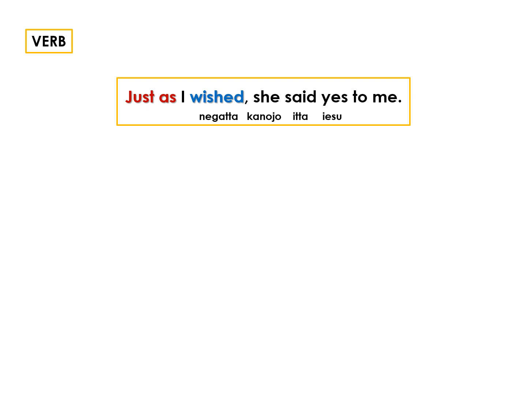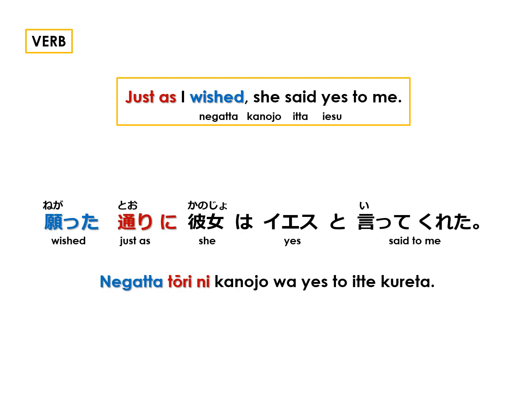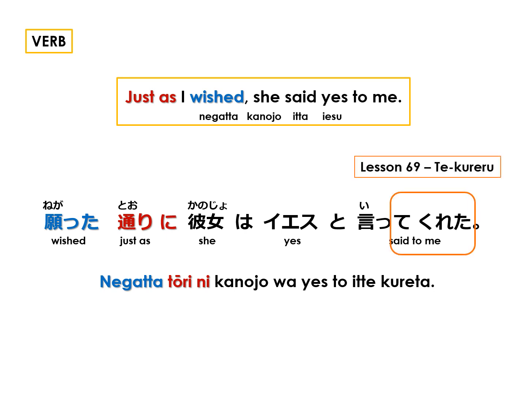Wished is 願った, and just as wished is 願った通り. In Japanese, 願った通りに彼女はyesと言ってくれた。 The tekureru conjugation means to do for me, and you can review this conjugation in lesson 69.